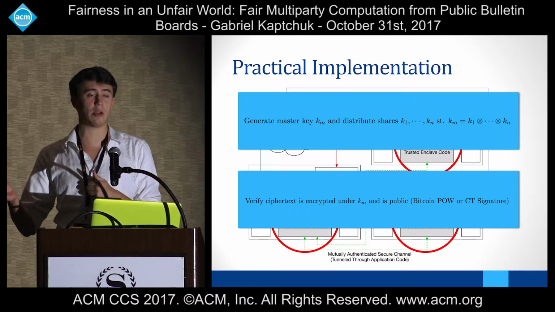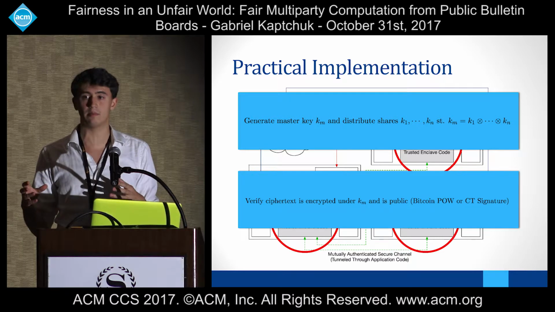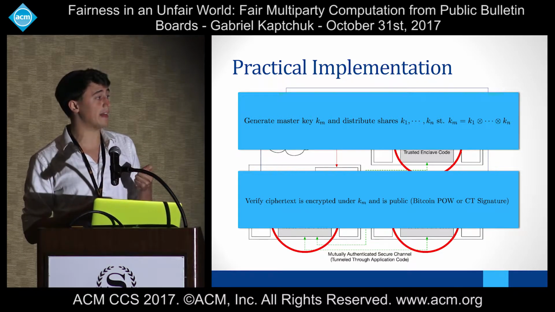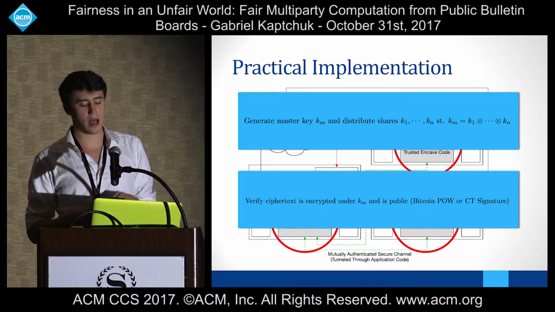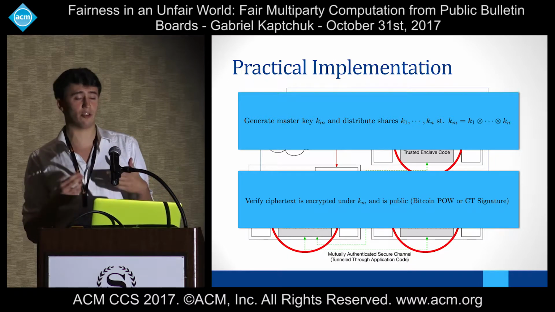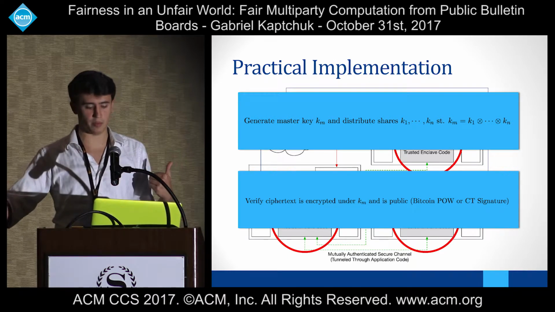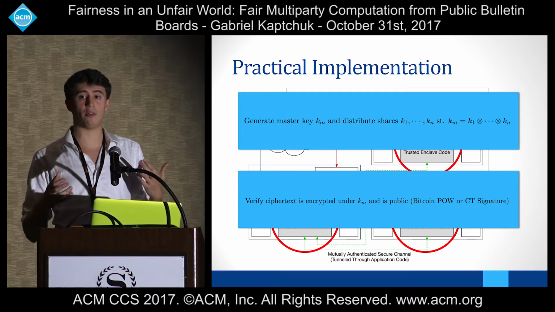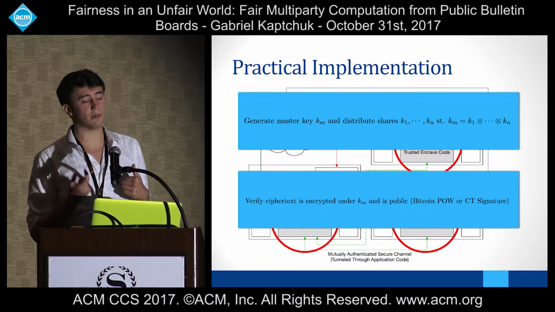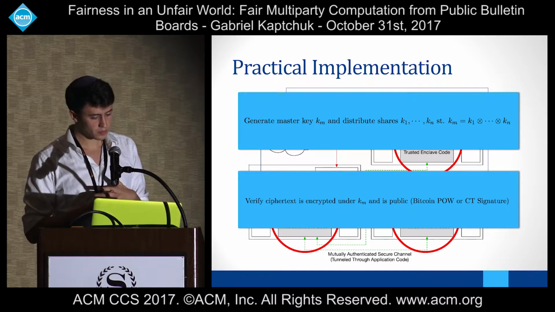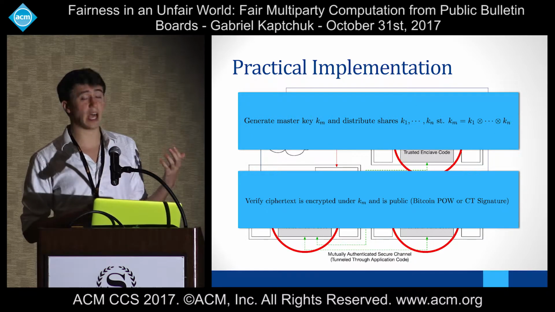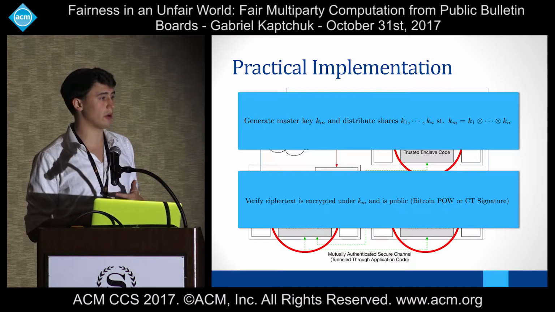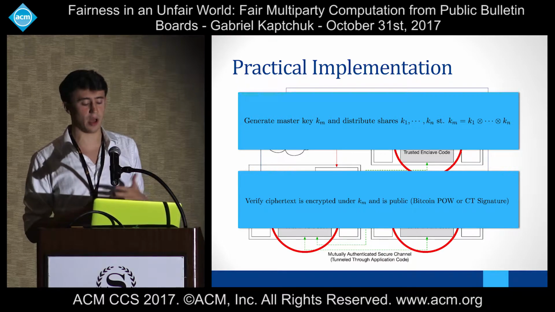whether we're using the Bitcoin network or the CT log, whatever it is, the bulletin board is going to sign this message, and we're going to have to verify that signature. In the Bitcoin example, we're going to do the proof of work check some number of blocks deep. In the CT signature example, we're going to verify the existence of some token within the CT log. We're also going to verify that the ciphertext that is up on the log is actually encrypted under the right key. So we're not just using any old AES, we're using an authenticated AES, right?